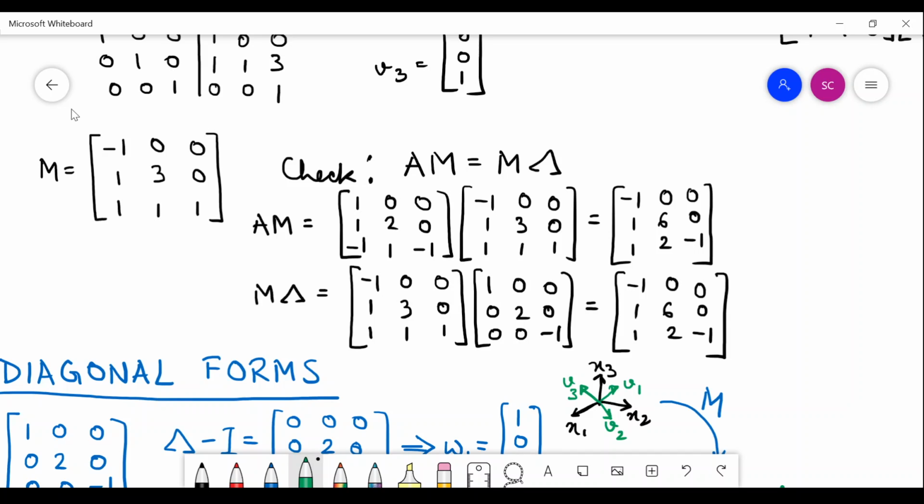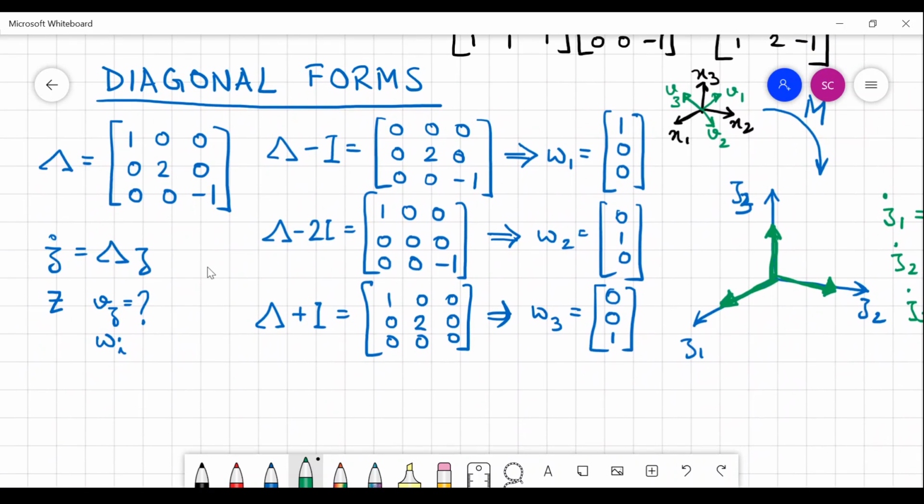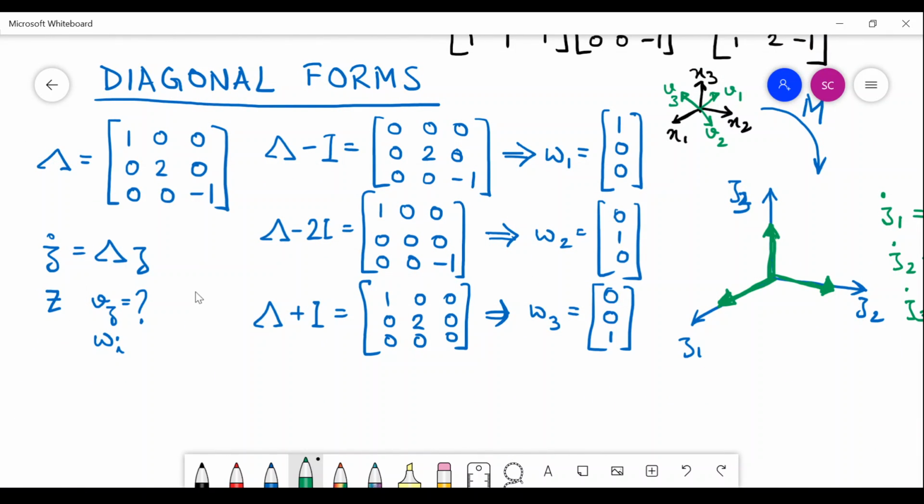Okay, so this similarity matrix must be non-singular. It must be of full rank. So all the eigenvectors must be independent of each other. But there will be cases where we will find that the eigenvectors are not independent. This happens when we are faced with the problem of repeated eigenvalues.